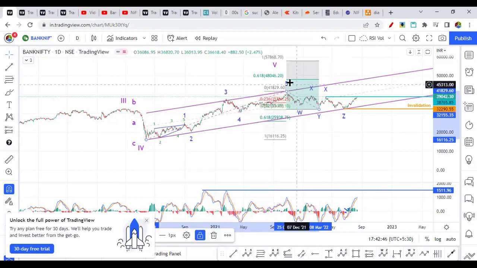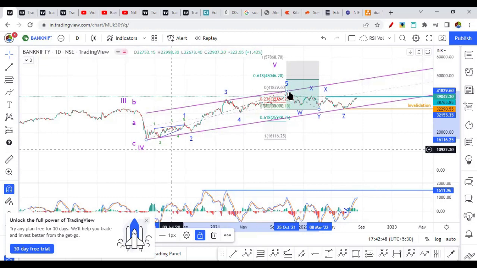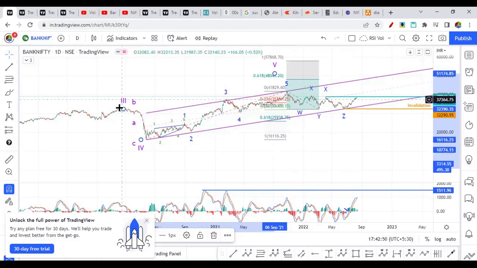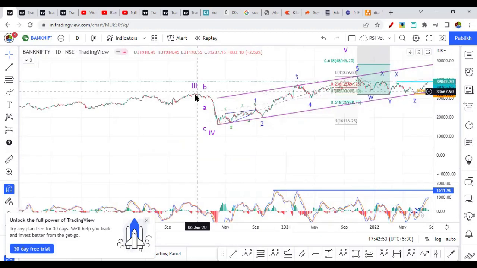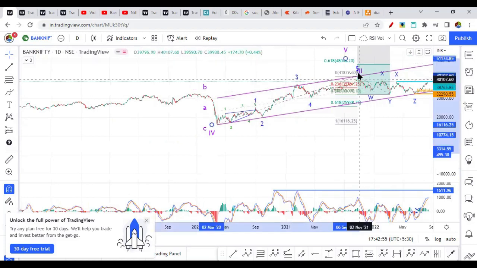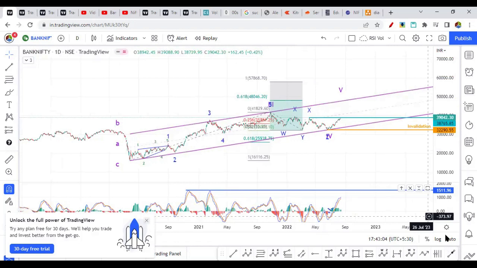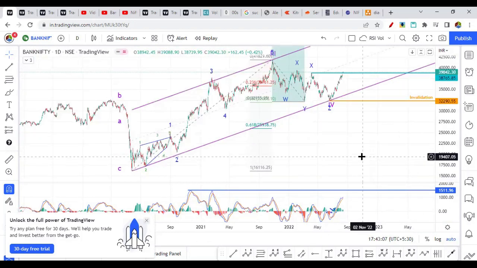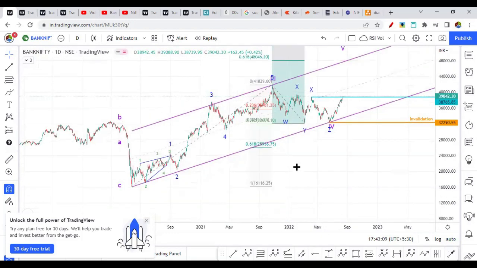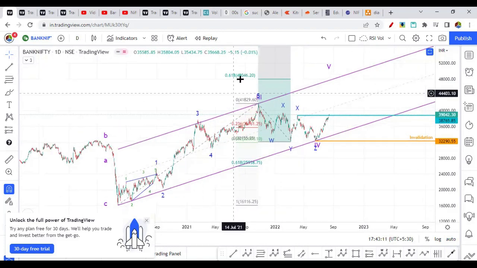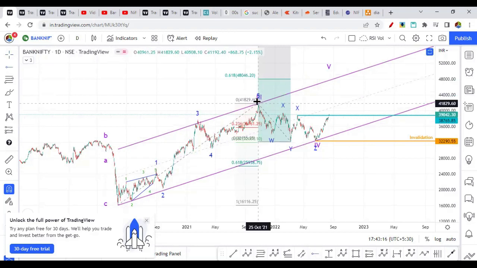I'm not going to vouch for that. So let's consider this is some 3rd wave. Like let's say this is 3rd wave here. Okay, due to the consolidation for a longer period, let's say this is 3rd wave and 4th wave completed here, and 5th wave going on the upside. So 5th wave, you can expect in a bullish scenario that it is going towards, what is this level, 48,000 minimum, it is going towards this. Okay, if you are considering the bullish scenario, in that case this needs to be broken. That's one thing, that is one condition.